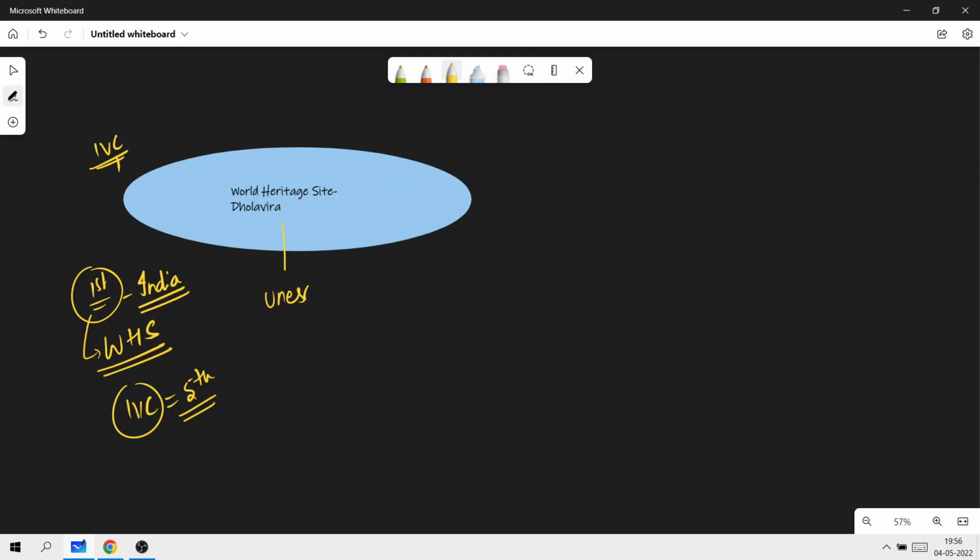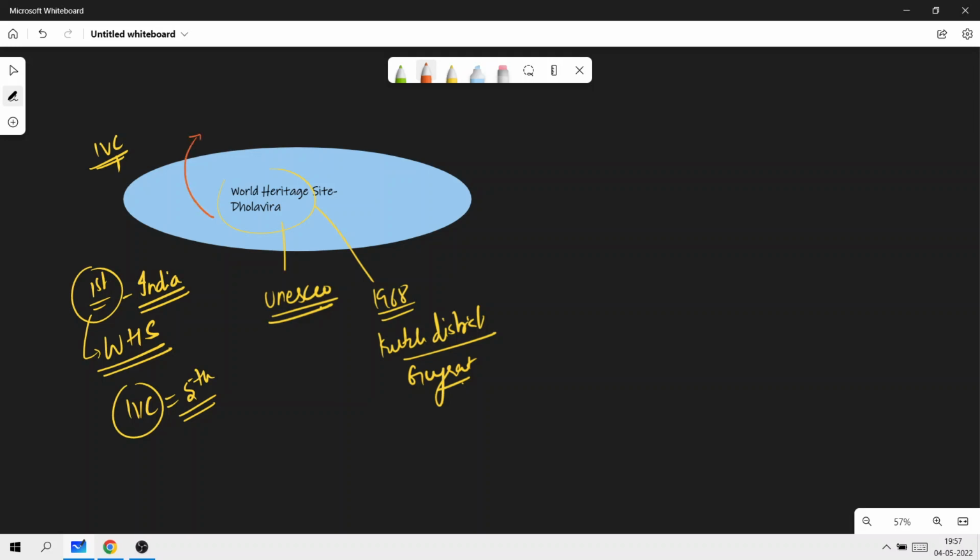This is UNESCO. It was discovered in the year 1968. It is located on a hill rock near present-day Dholavira village in the Kutch district. And the state that we're talking about is Gujarat. Alright, its uniqueness. What is the uniqueness of Dholavira? Its uniqueness basically lies in some of its characteristics.